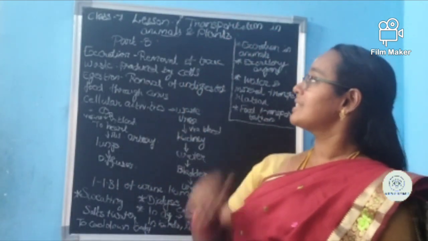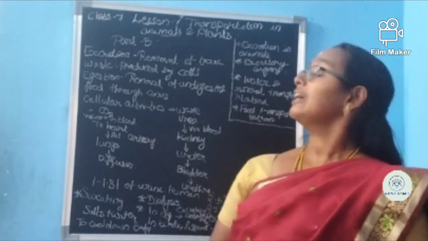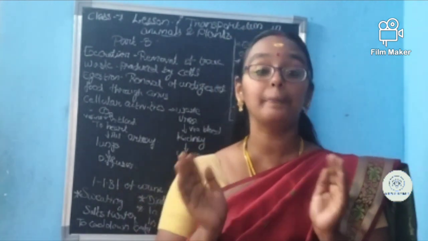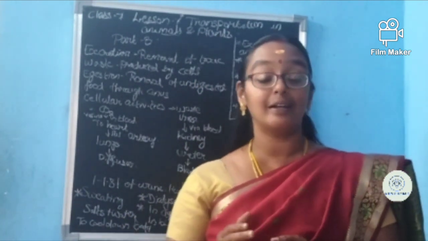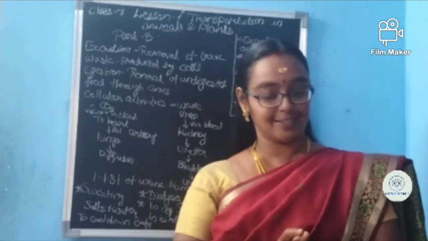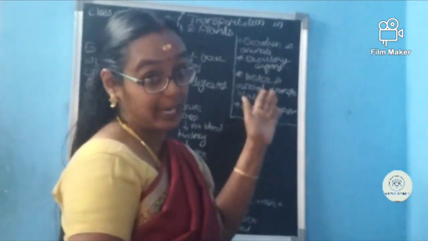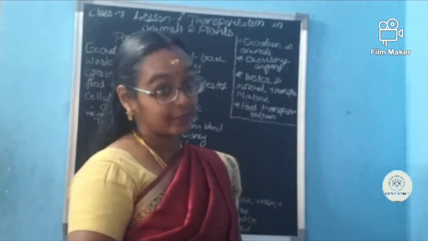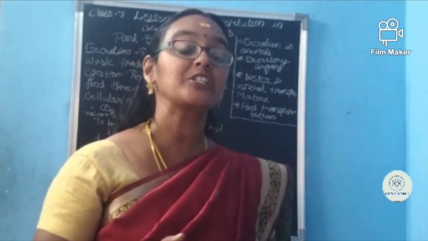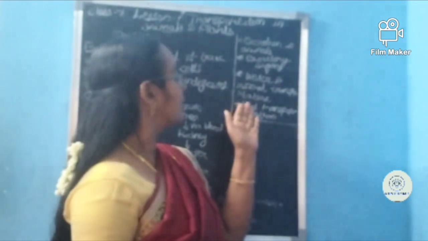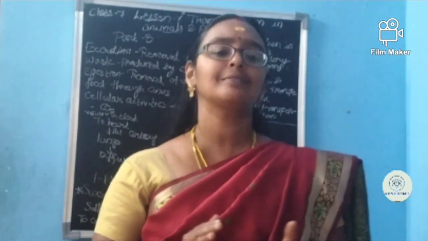Here we are discussing class 7, lesson 7, transportation in animals and plants, part B. In part A, we were discussing the heart, blood vessels and the functions of the blood, isn't it? Here in part B, we are going to discuss excretion in animals, then excretory organs, the main excretory organ. Then we are going to see how transportation is occurring in plants, to say water and mineral transportation, then food transportation, like that. Shall we go to part B?